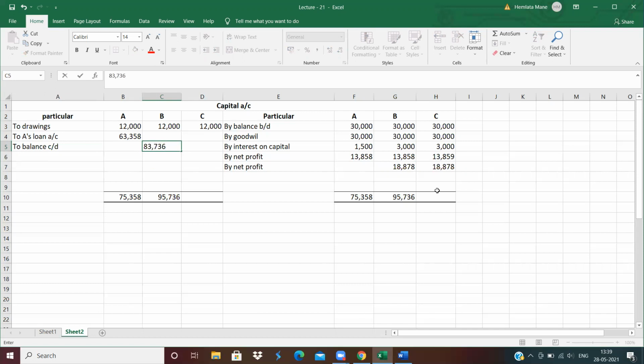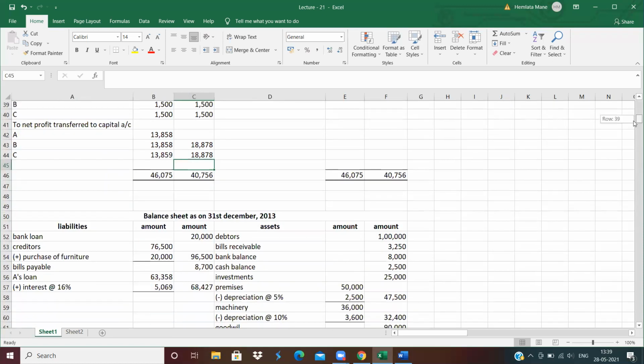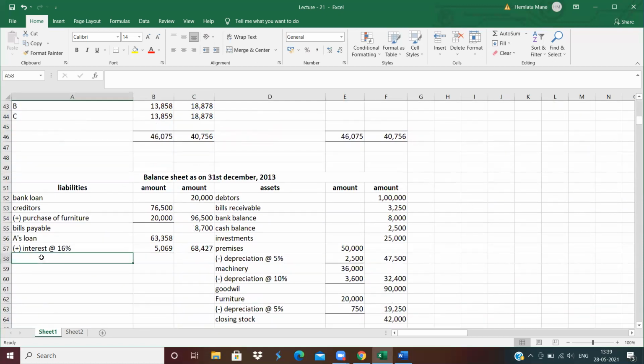83,736. Now close the column of C. Total of C is 95,737. And the difference transfer to balance carried down, that is 83,737. Now this carried down transfer to the liability side, capital account, B and C.